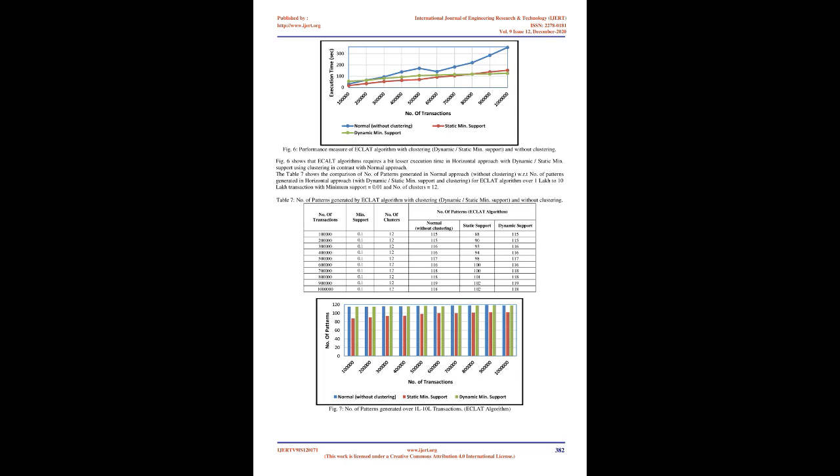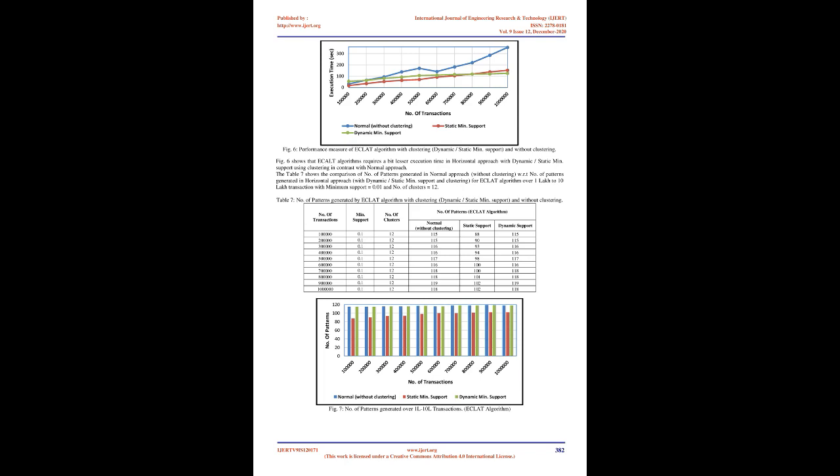Table 4 shows the execution time comparison of the normal approach, without clustering, with respect to the horizontal approach, with dynamic/static min support and clustering, for the FP growth algorithm over 1 log to 10 log transactions with minimum support equals 0.01 and number of clusters equals 12. Static min support and clustering require less time, in contrast with the normal approach. This is due to clustering, which results in smaller tree structures in the horizontal approach with a lesser branching factor.